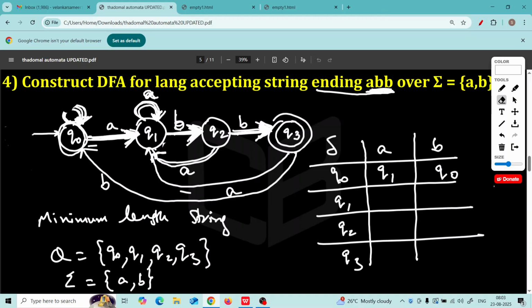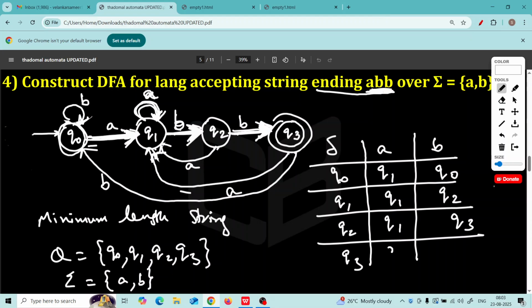Are you following this loop? Here we have given this loop. In the state Q0, if you get B, you will stay in Q0. That is what we have written. Similarly, Q1 on A stays in Q1, Q1 on B goes to Q2, Q2 on A goes back to Q1. Note this, Q2 on A we have drawn goes back to Q1. Then Q2 on B goes to Q3.